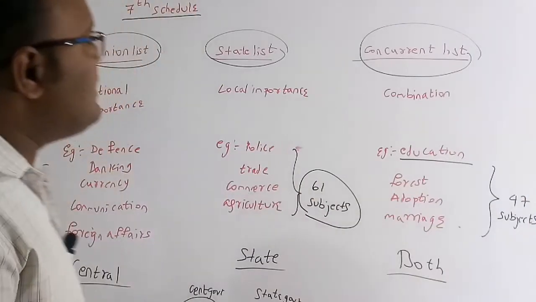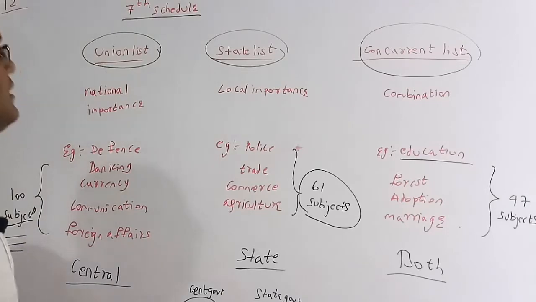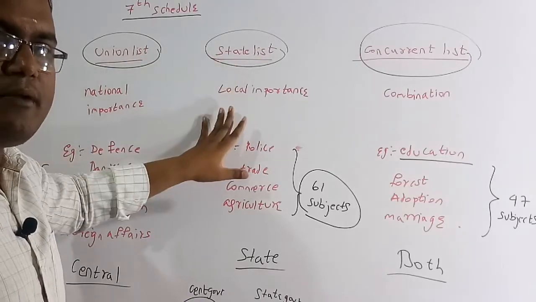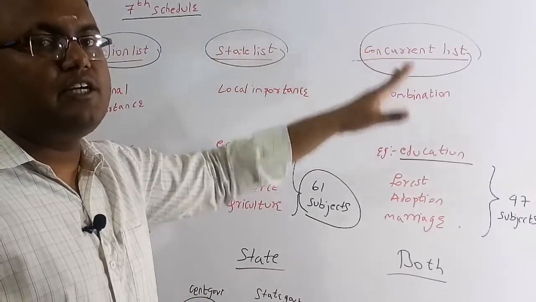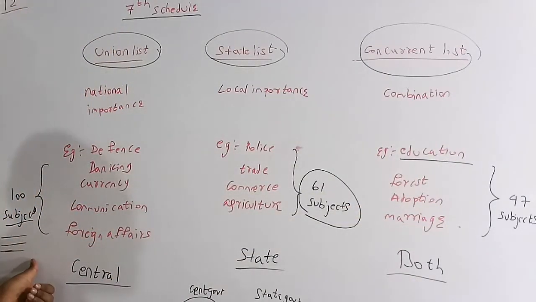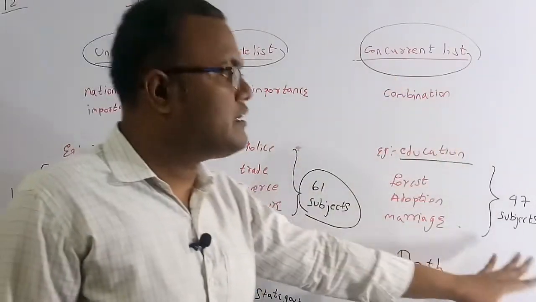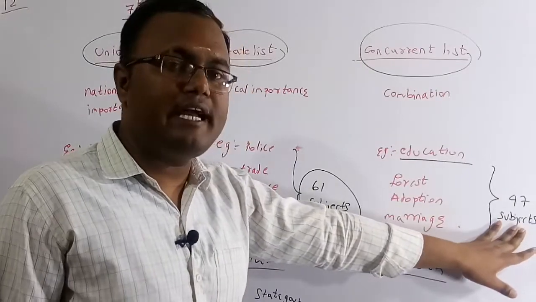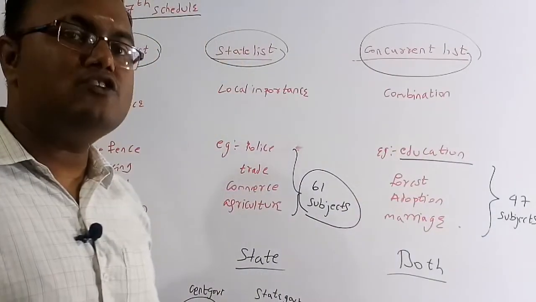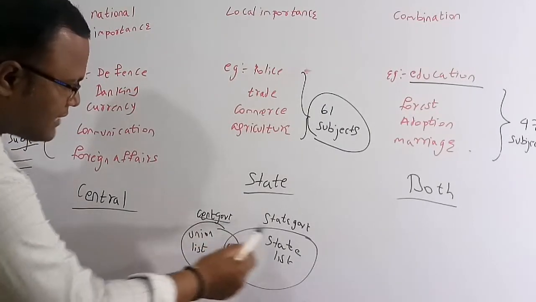Finally, the 7th schedule makes the division of power between the central government and the state government. For the union list, only the central government can make the laws; for the state list, only the state government can make the laws; and for the concurrent list, both the state government and the central government can make the laws. In the union list there are 100 subjects, in the state list 61 subjects, and in the concurrent list 47 subjects. Education is present in the concurrent list, so for education both the central government and the state government can make the laws.